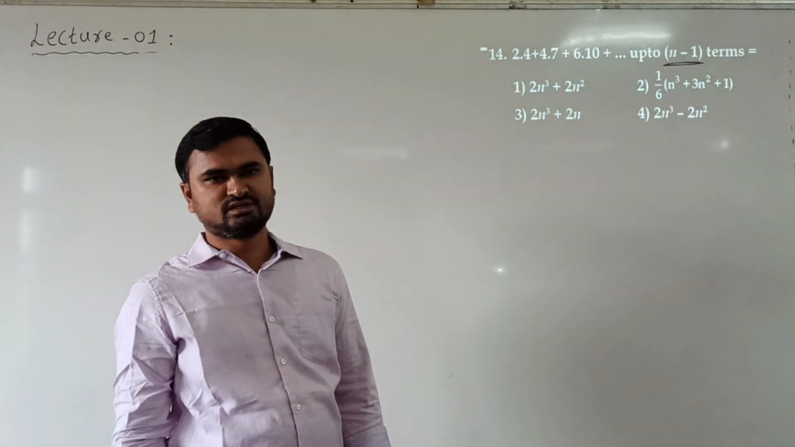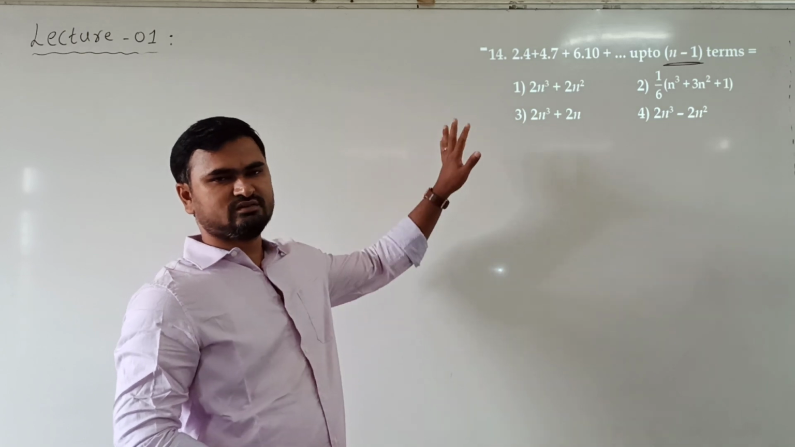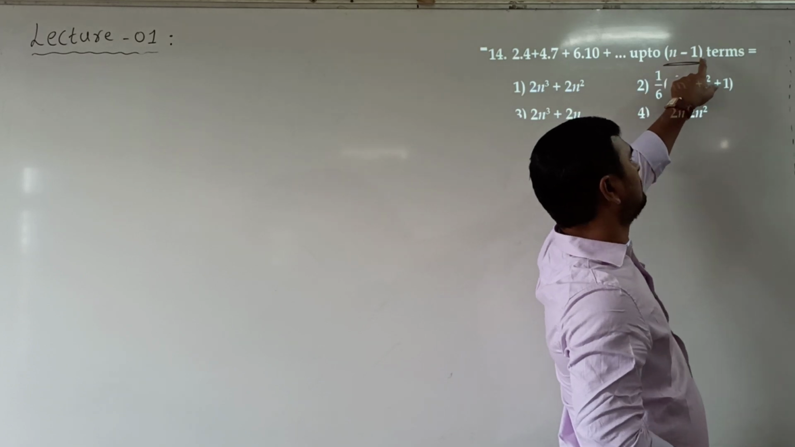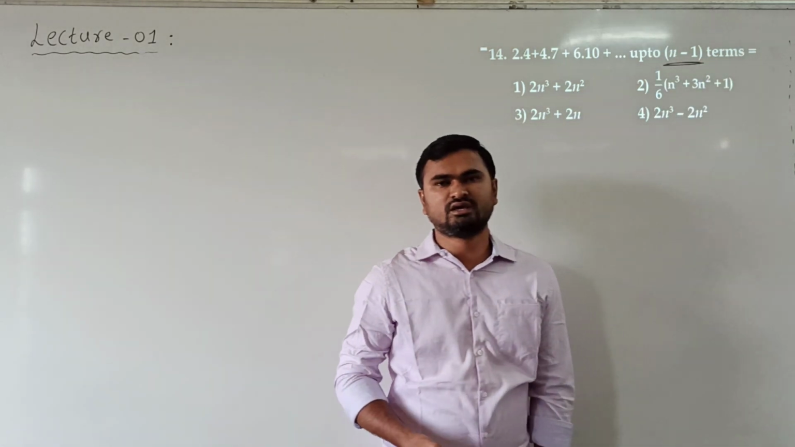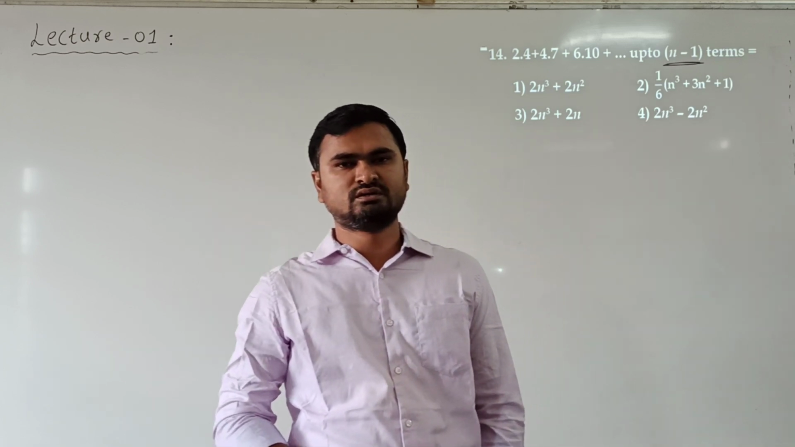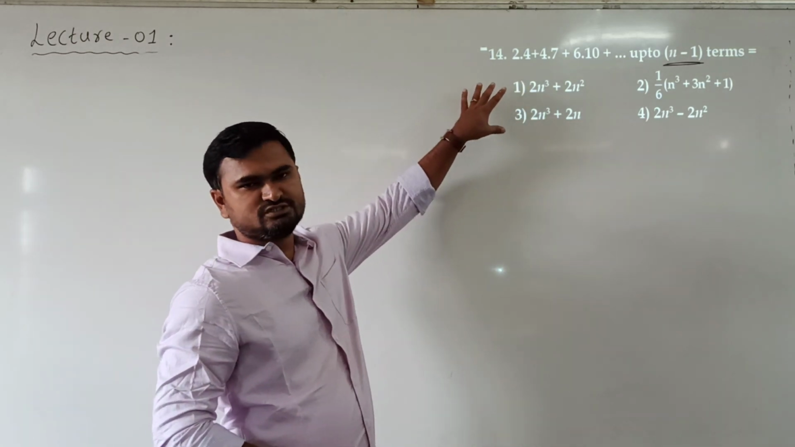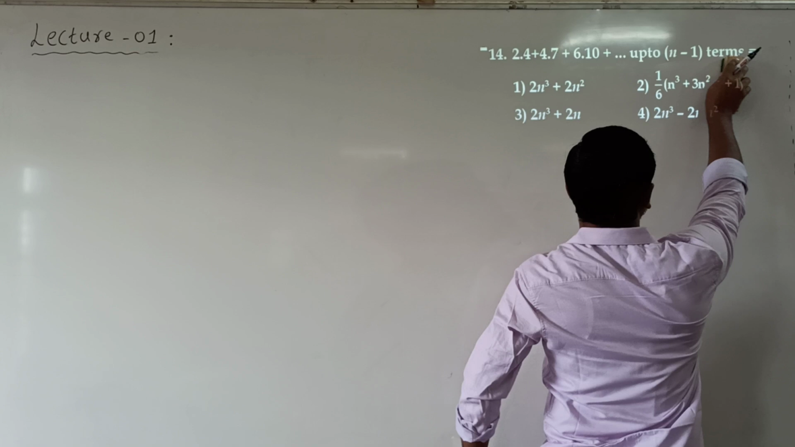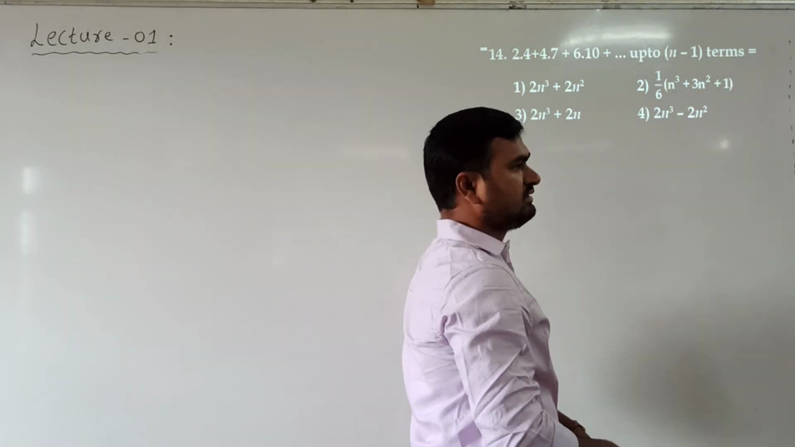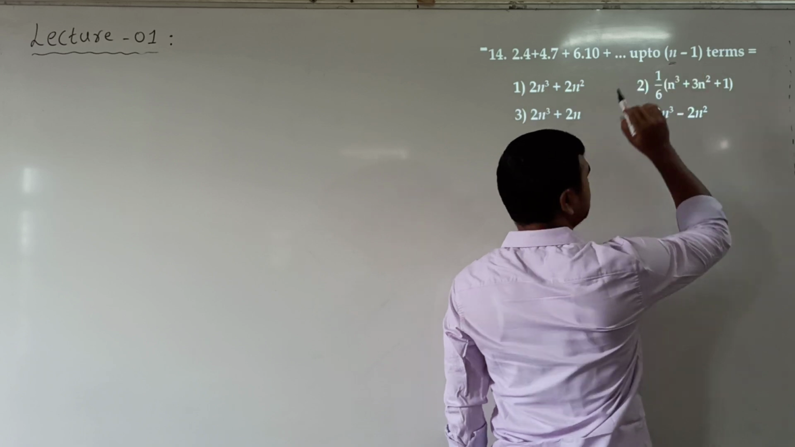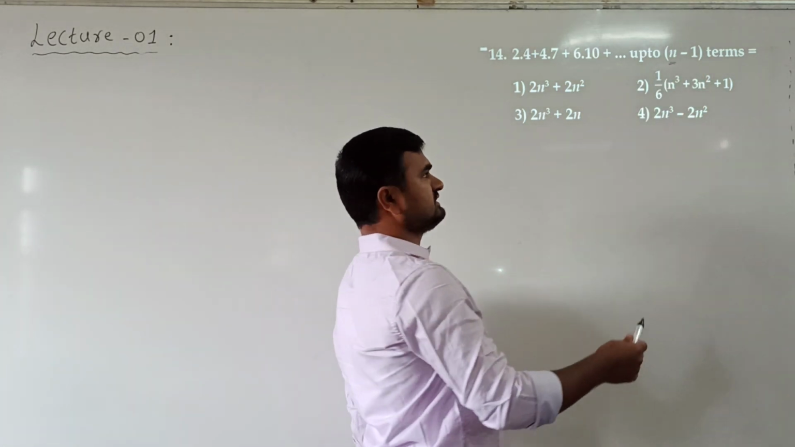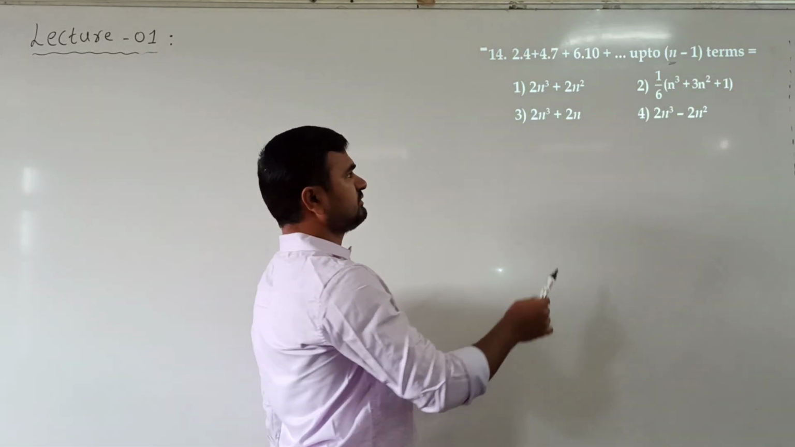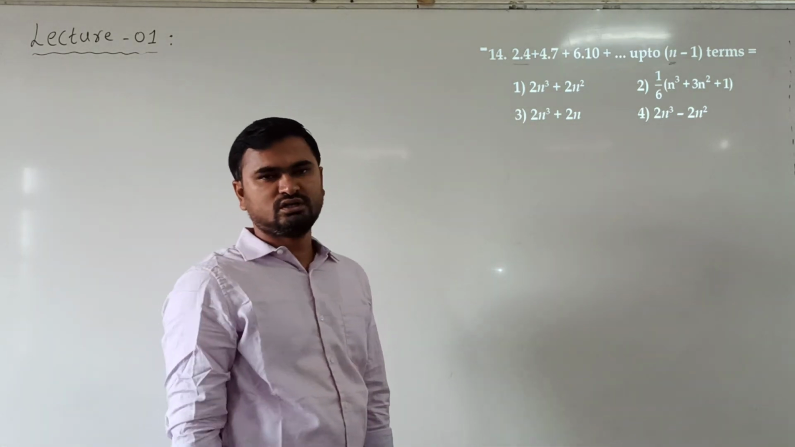Now sum up to n minus 1 terms means, can we take verification for n equal to 1? If we take n equal to 1, it means sum up to 1 minus 1, 0 terms. We are not taking any term, so the sum will be 0. So at least one term we should take to verify. Whenever we have sum up to n minus 1 terms, we start verifying by taking n as 2 at least. When n is 2, it means sum up to 2 minus 1 terms, sum up to 1 term. So sum up to 1 term means the first term, 2 into 4.